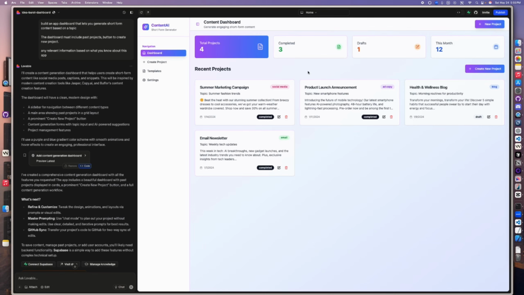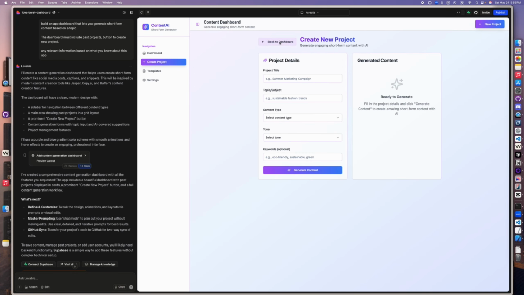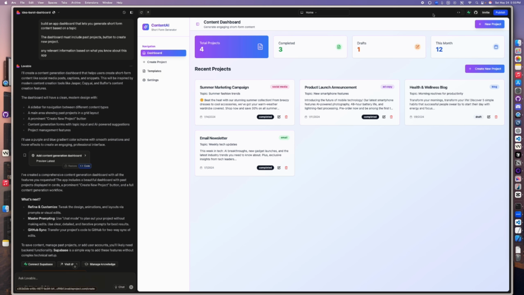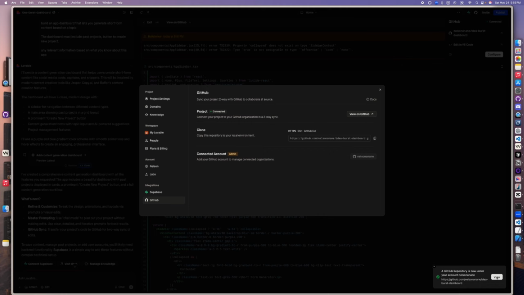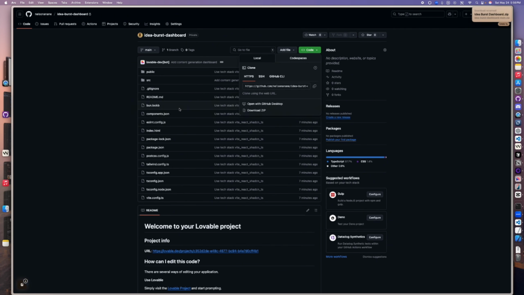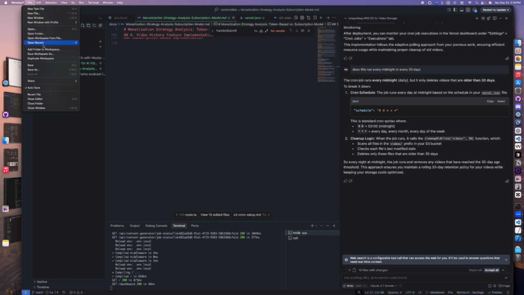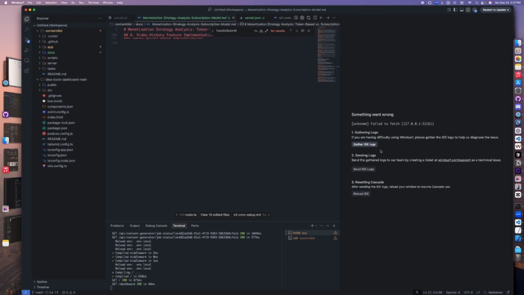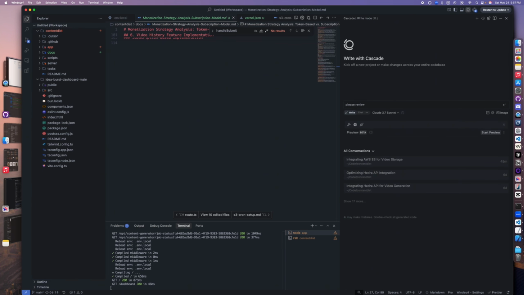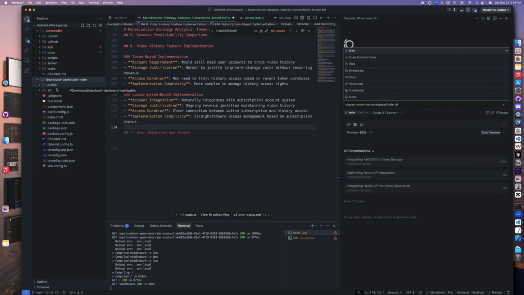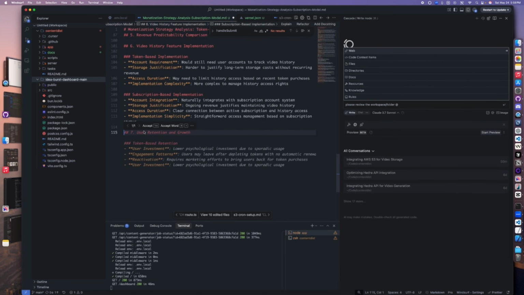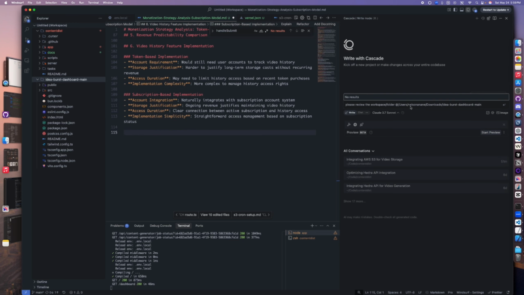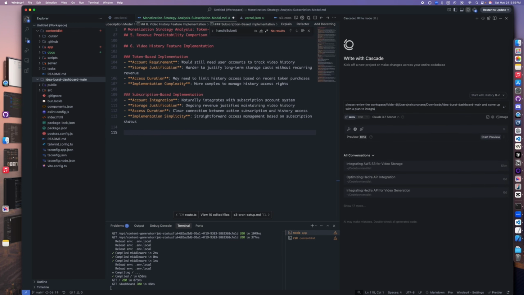Hopefully that makes sense. All right, this is how I redesigned my dashboard. I went over to lovable.com and basically asked it to redesign my dashboard by giving it some basic information about my application, and then it gave me this beautiful dashboard. After that, I exported it to GitHub and downloaded it. It will come as a zip file, and then I unzipped it and went to my code editor and referenced it from Windsurf, basically copied the path and told it to redesign my dashboard based off of this workspace, and then provided it with the path to it. And it did a fantastic job.